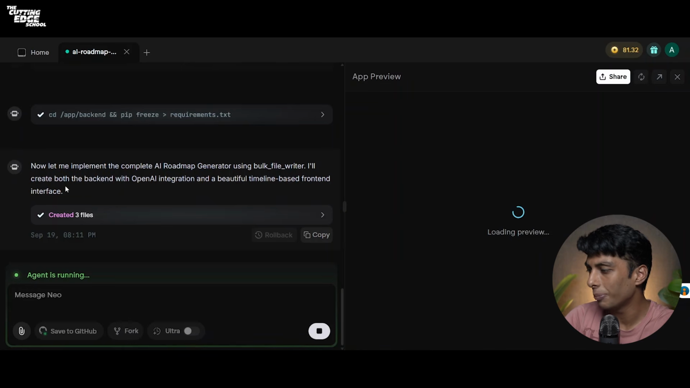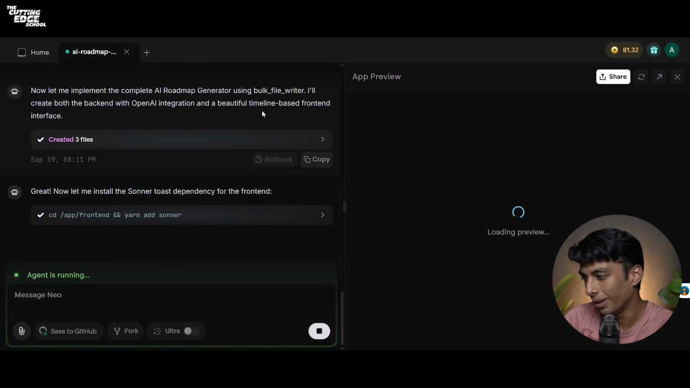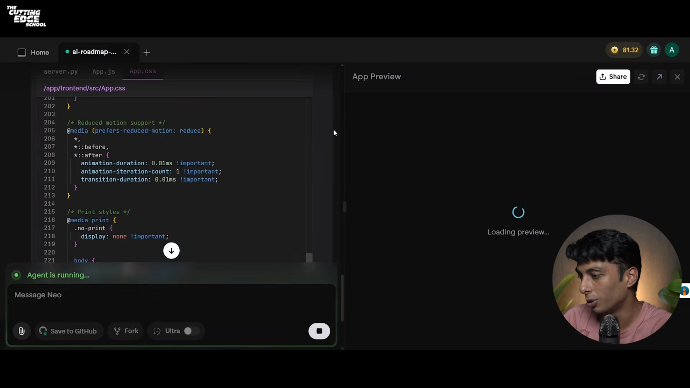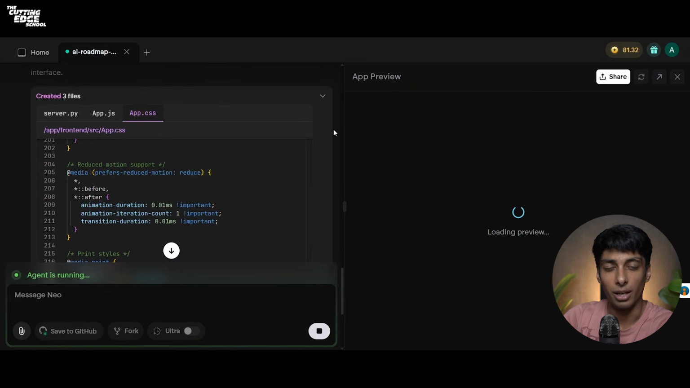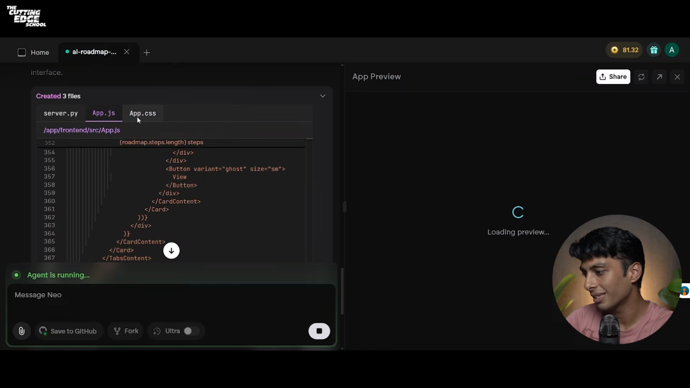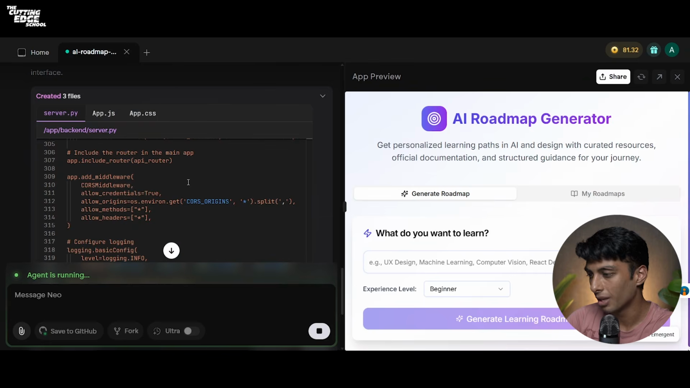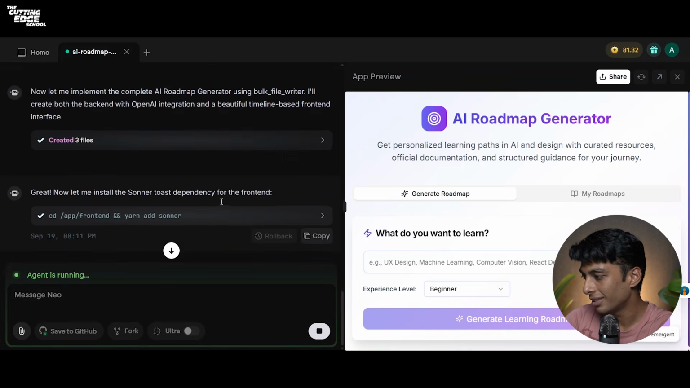Now it says, now let me implement the complete AI roadmap generator using bulk file writer. I'll create both the backend with OpenAI's integration and a beautiful timeline based front-end interface. It created 3 files. You can simply click on this option to explore those files. As you can see, it has written the code for you. Now, if you are a non-technical person, it takes months to write this level of code. You get app.js, app.css, and your server.py. Py stands for Python. On the right side, you can see that you have already started to get your preview. Let me close this. Let's see what other options the agent has created for you.